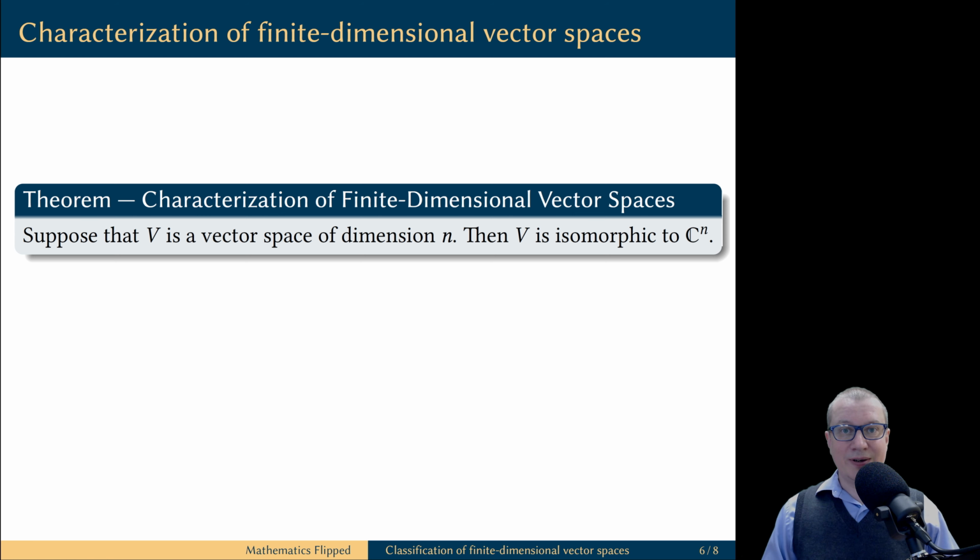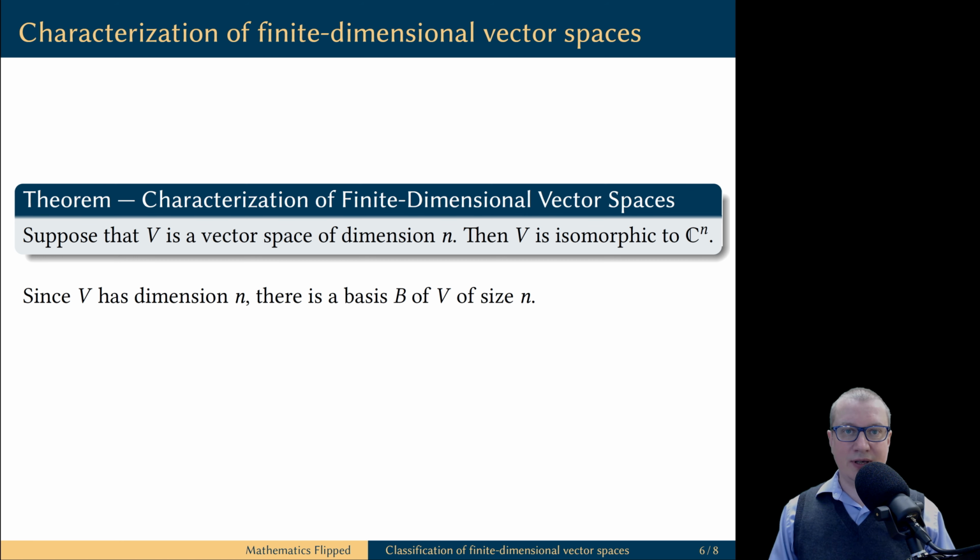But now we are going to go back to the starting point. We are going to prove that every vector space of dimension n is nothing but a copy of column vectors, simply viewed from a different perspective. Every vector space of dimension n is isomorphic to the vector space of column vectors of size n.